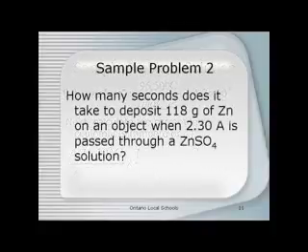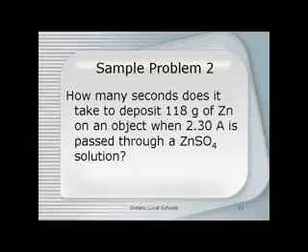In the previous problem, we solved for the magnitude of the current that would be required to plate 0.85 grams of chromium onto an object in a 6-minute period. For the second problem, since you have some experience with how we do this, I want you to pause the podcast, write this problem down, and then see if you can solve it on your own. When you're ready to check your answer, just resume the podcast and we'll see how you did.